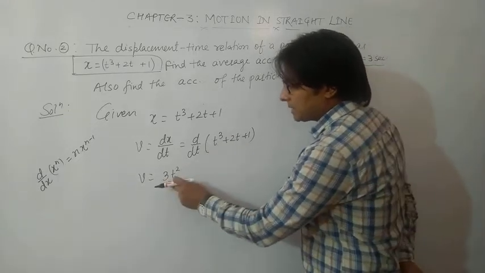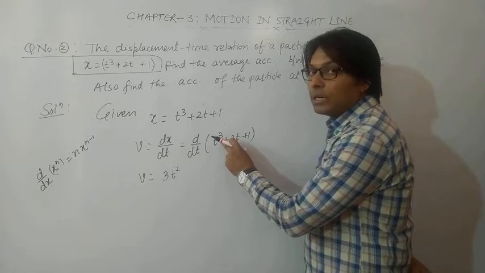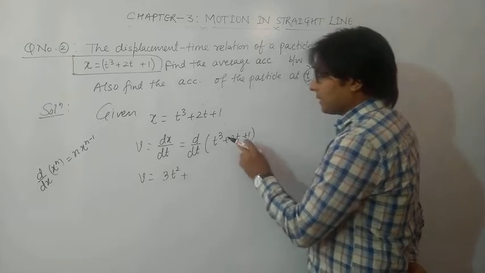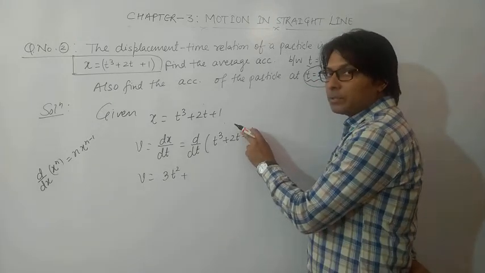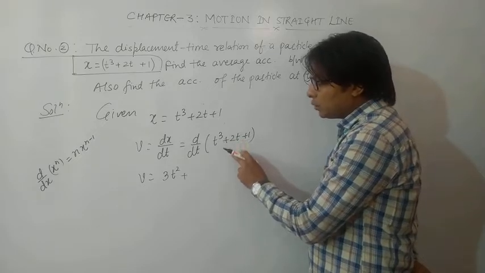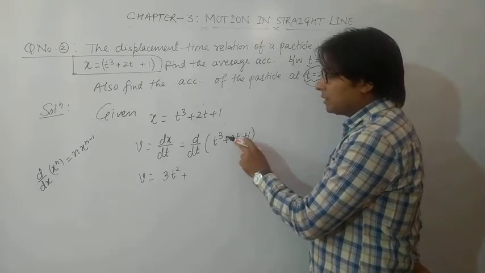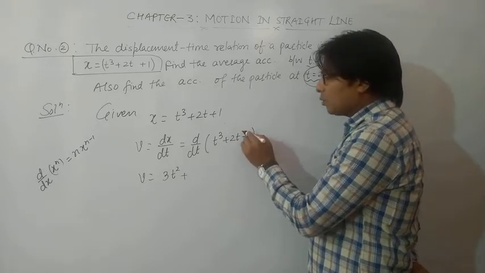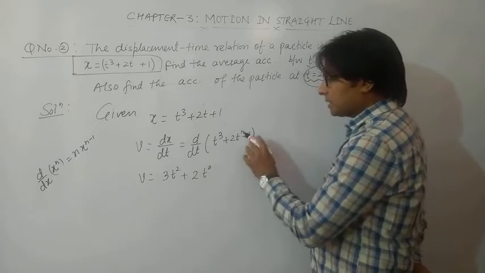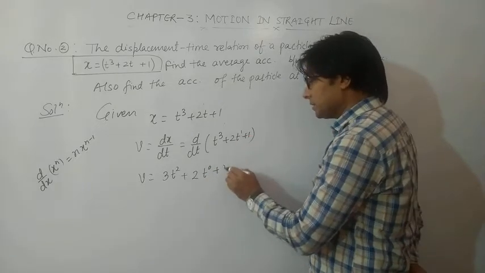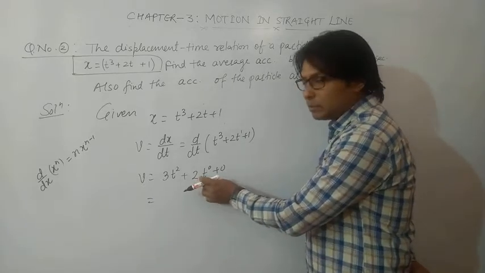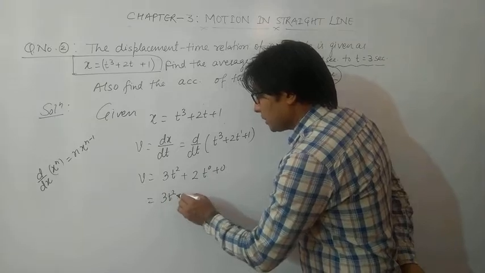This power is here and the power is 1 less, that is 3 minus 1, that is 2, so t square. Similarly, here the power is 1, so 1 minus 1 becomes 0. That means the t will disappear here, so only 2 will be coming out here, 2 multiplied by the power, that is 1. So it is 2 and t raised to the power 0 in fact, and the differentiation of 1 is 0. So any term which is having power 0 is 1. So it is 3t square plus 2.